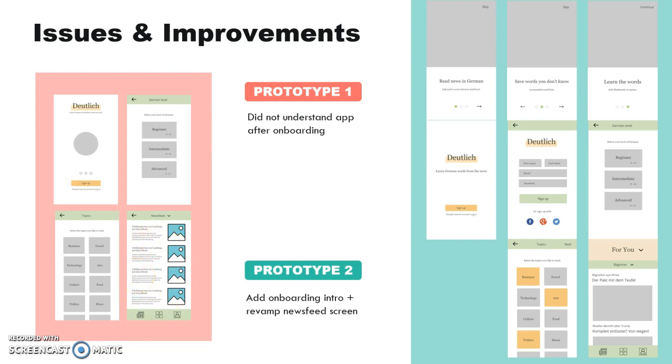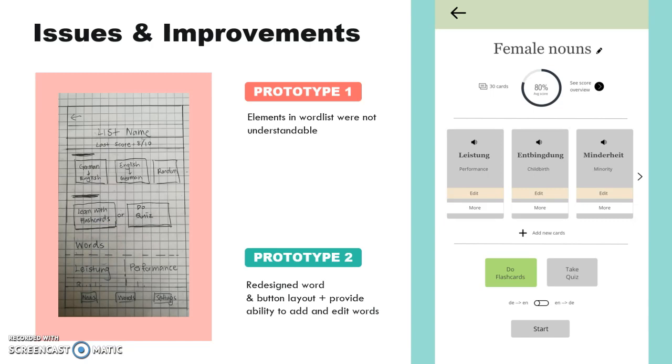So, in the revised design, I added an onboarding flow that users can go through before they see the welcome screen. I also changed the layout of the newsfeed screen to make it look less intimidating by reducing the text and article count and adding larger images. Next is the word list.